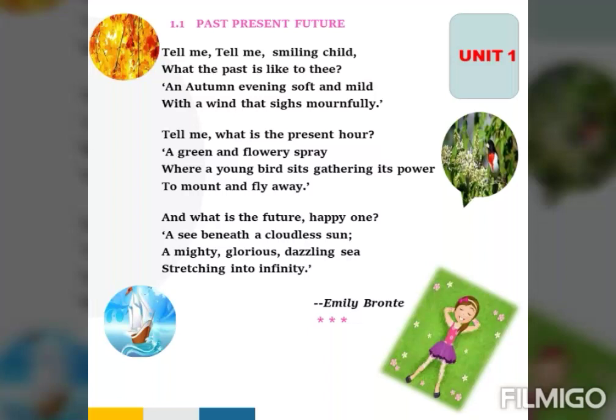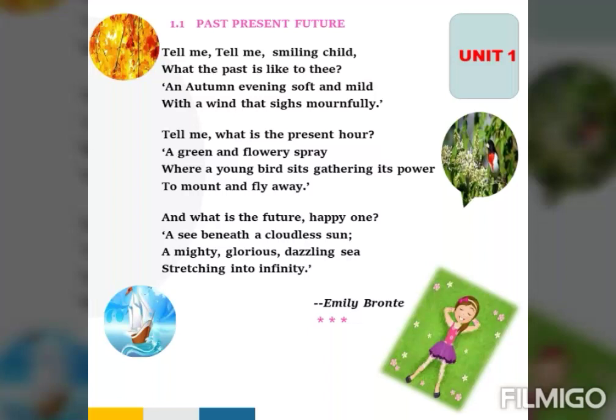What is present tense? The actions that are happening right now. That is, I am teaching and you are listening to me. That is present. What is future tense? The actions that have not yet occurred or that will occur at a later time. So when you will go in 8th standard, that will be your future.